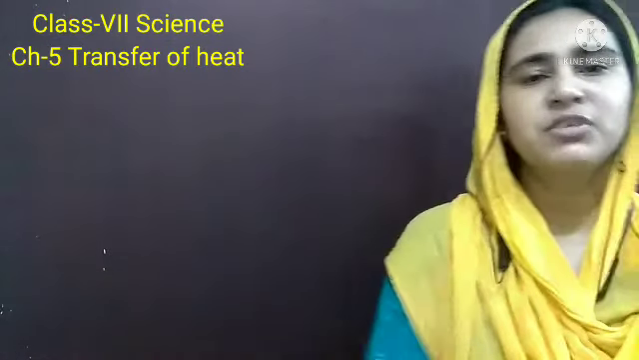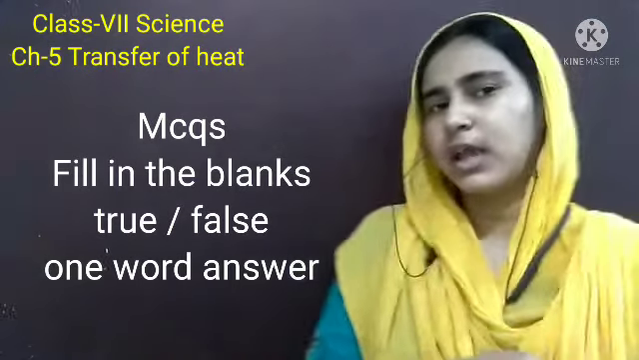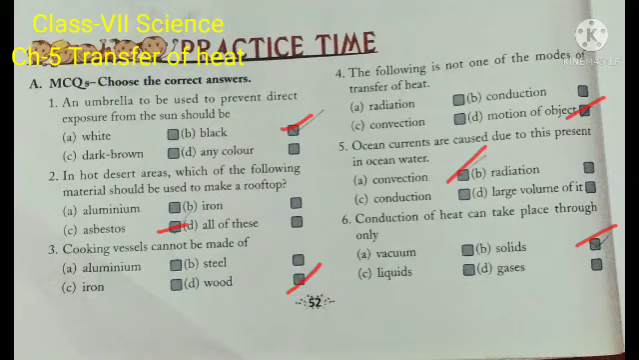We will talk about the practice questions of the chapter: the MCQs, true false, fill in the blanks and one word answer. So students, let's start to solve the questions. First exercise A, MCQs. Question number 1. An umbrella to be used to prevent direct exposure from the sun should be... Okay, so an umbrella should be of which color? Their options are white, black, dark brown, any color.